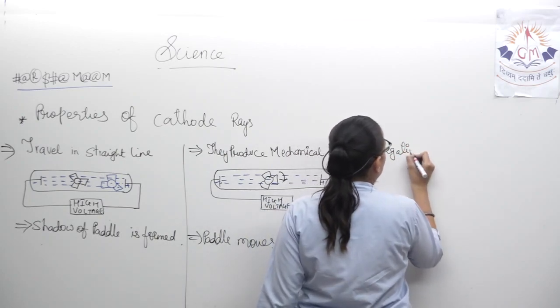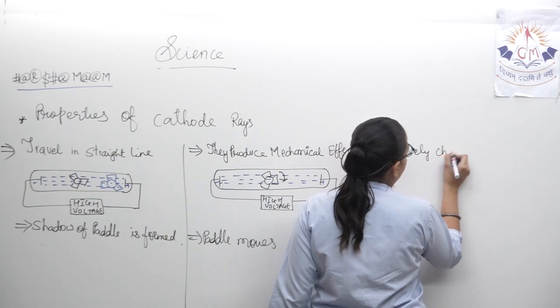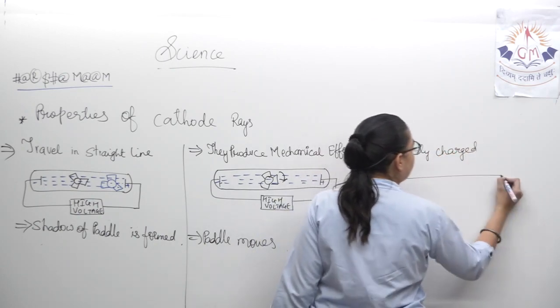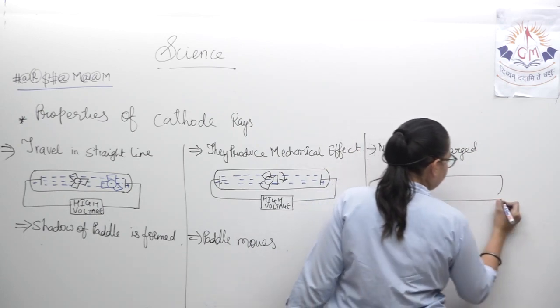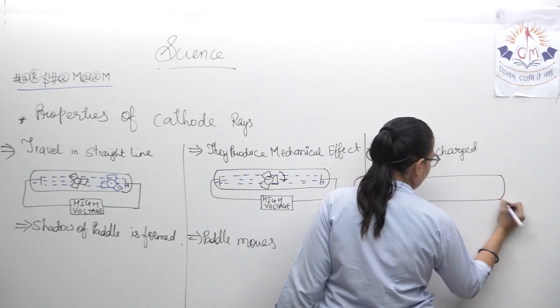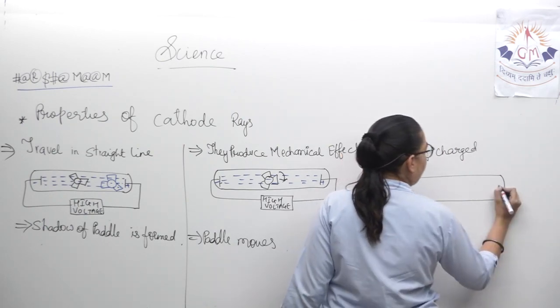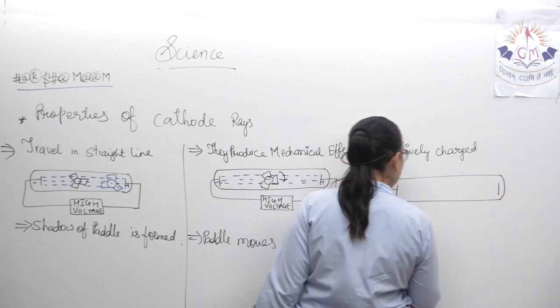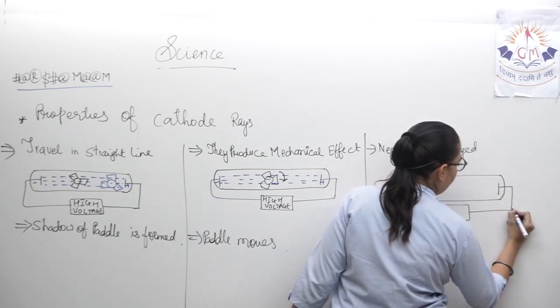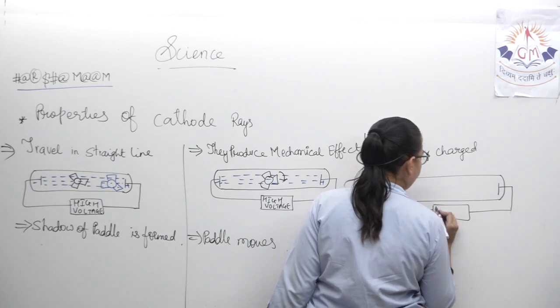Now, how can we come to know that they are negatively charged? Once again, electric discharge tube, two electrodes, high voltage.